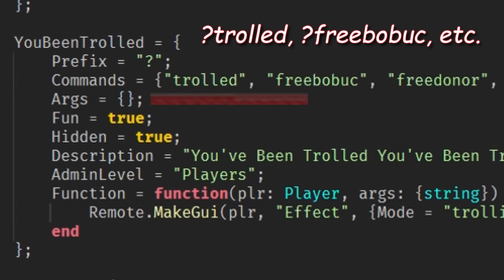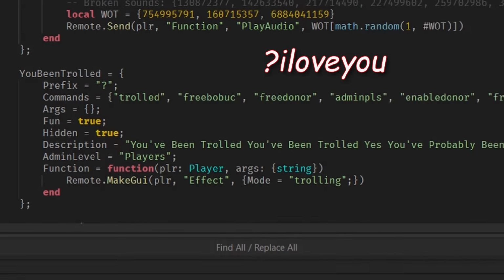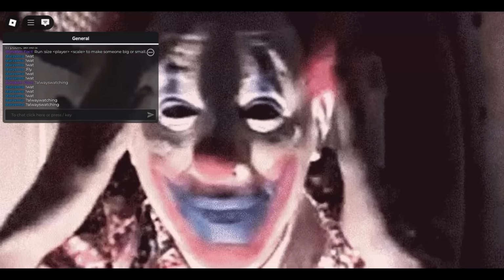This next hidden command goes by many names as you can see here, but it basically works the same way as the I love you command. When you say the command in chat, this troll face gif will pop up and won't go away unless you leave or reset. Sounds familiar, right?